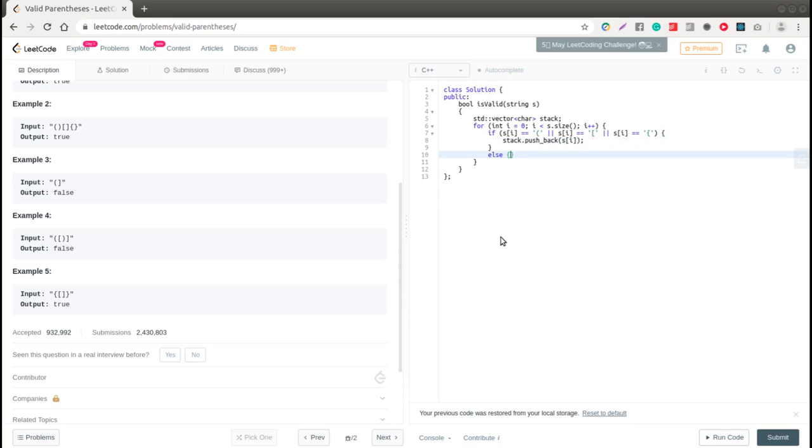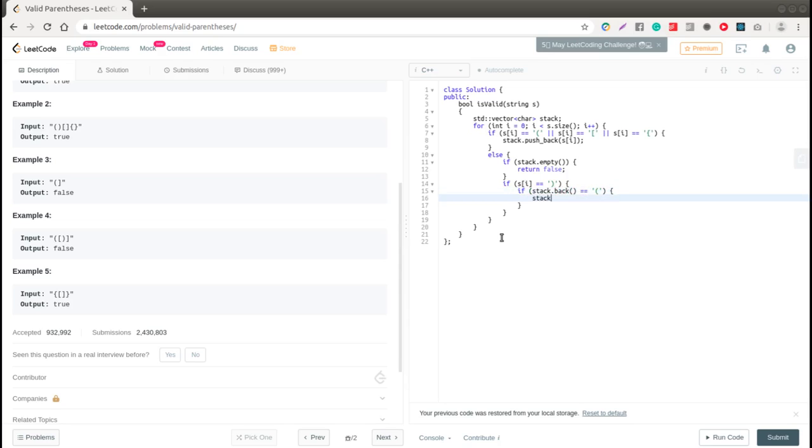Else, if our bracket is a closing one, we'll check if our stack is empty. Then we'll immediately return false because we can't match it with any bracket. Our stack is empty. And now we'll check if our closing bracket is this kind of bracket, we'll check if the bracket on top of our stack matches it.